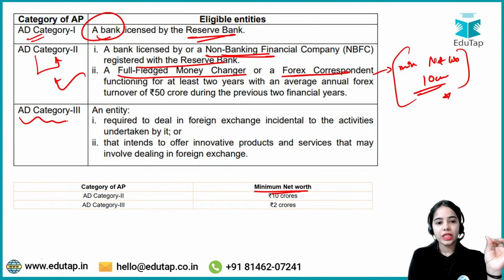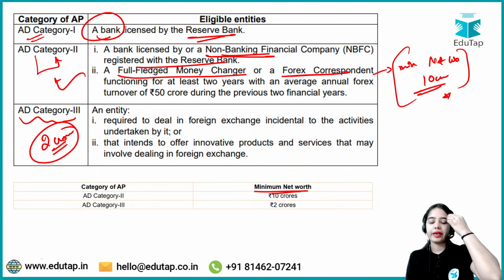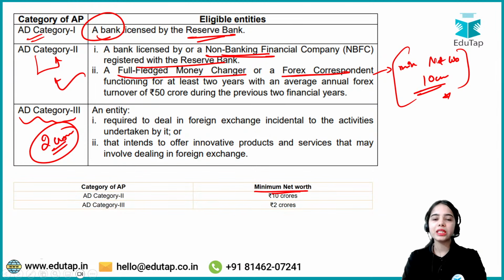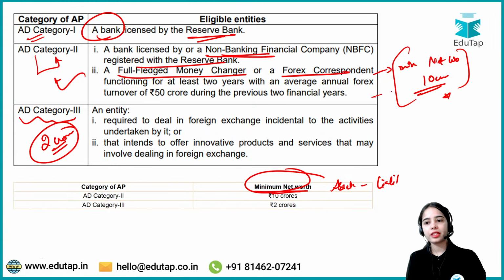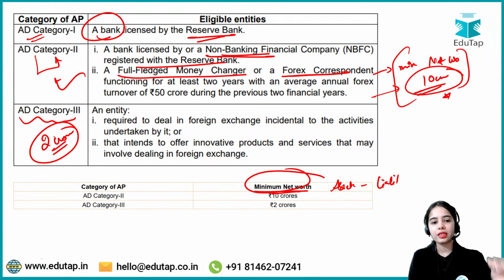Now authorized dealer category 3, they must have the minimum net worth of 2 crores. That is the idea. Minimum net worth is the worth of the company, basically assets minus liabilities. So minimum net worth for authorized dealer category 2 is 10 crore and for category 3 is 2 crore.